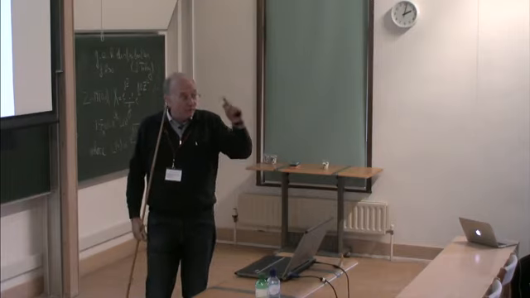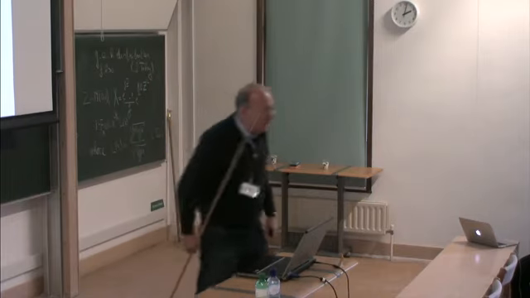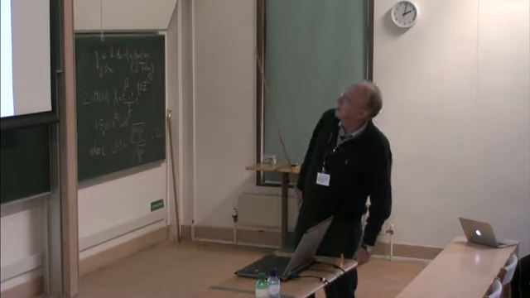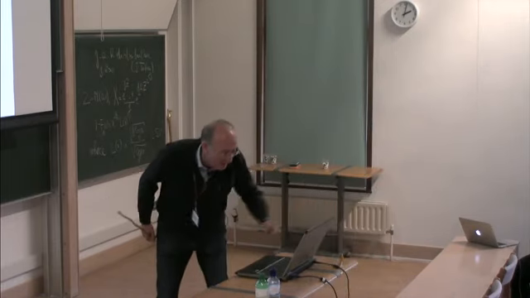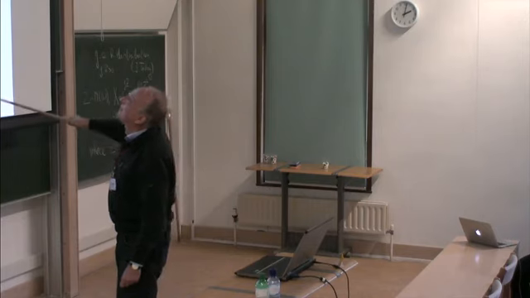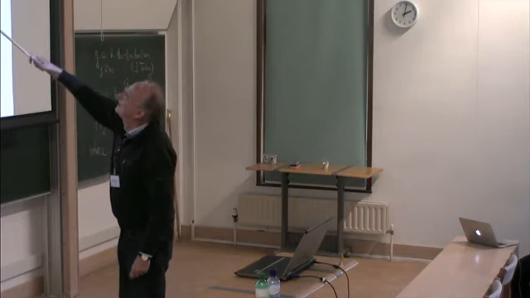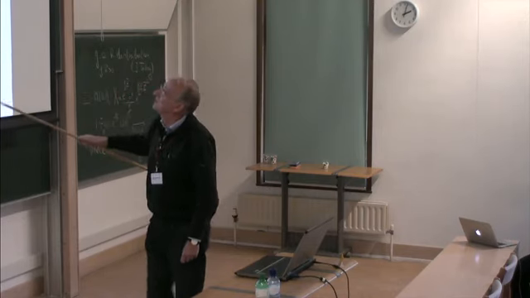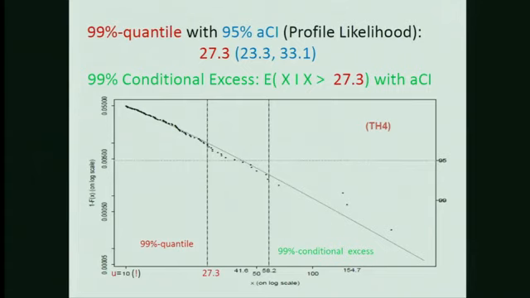Now I want to have confidence intervals, and presumably you can't see them. No, you can't see them, I can see them. They're here. There's this slightly parabolic curve there. That is the profile likelihood.